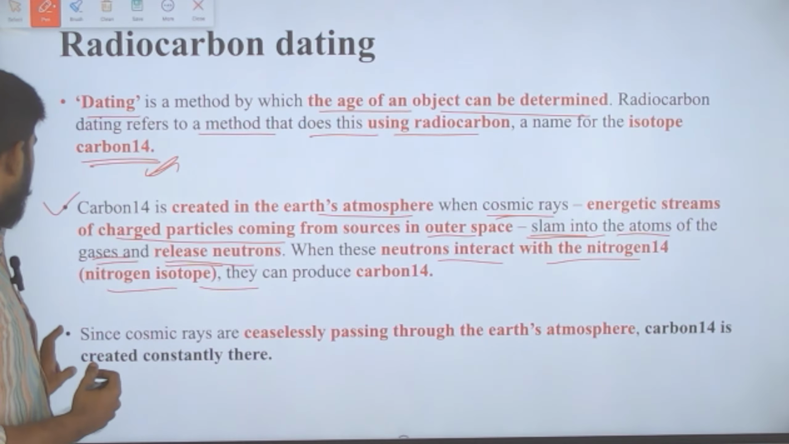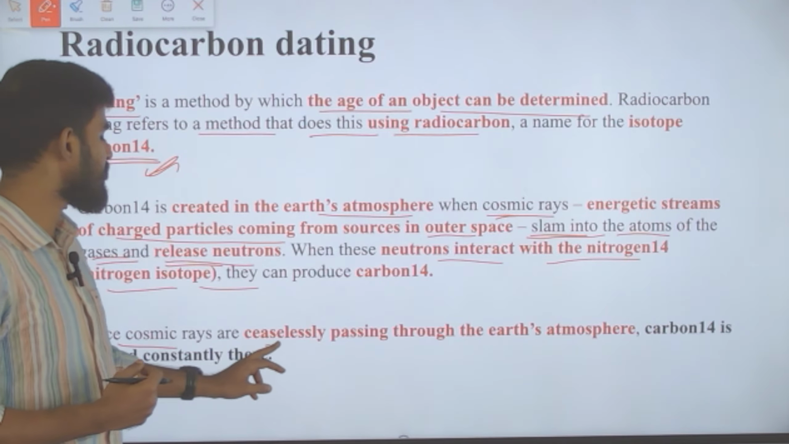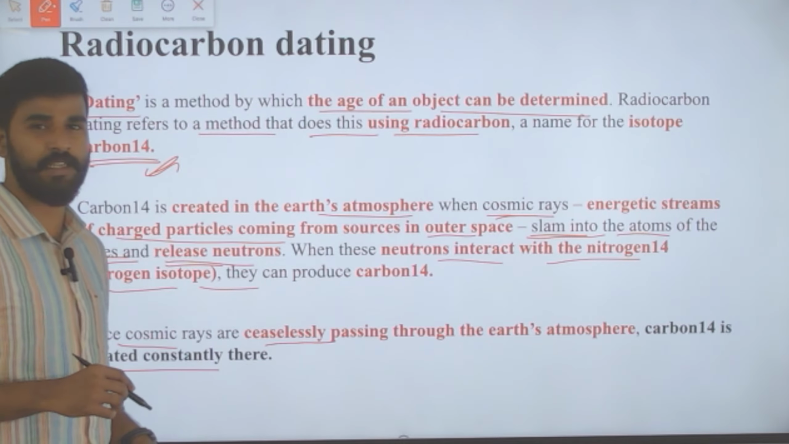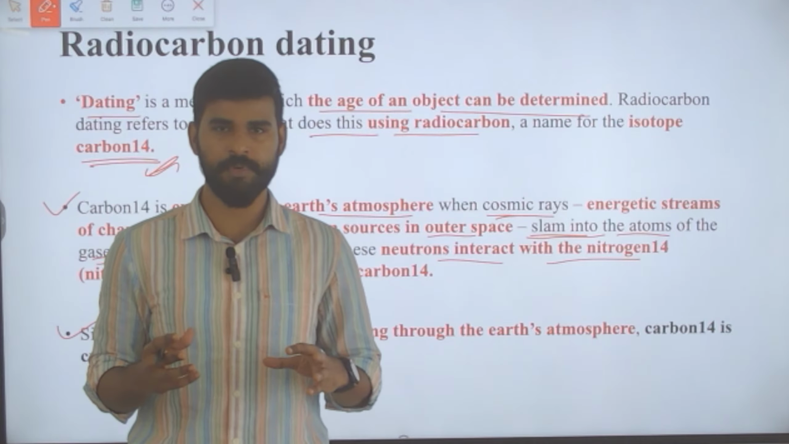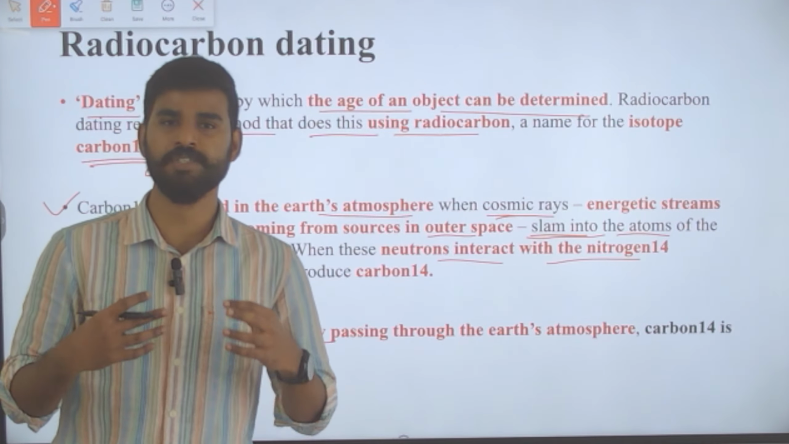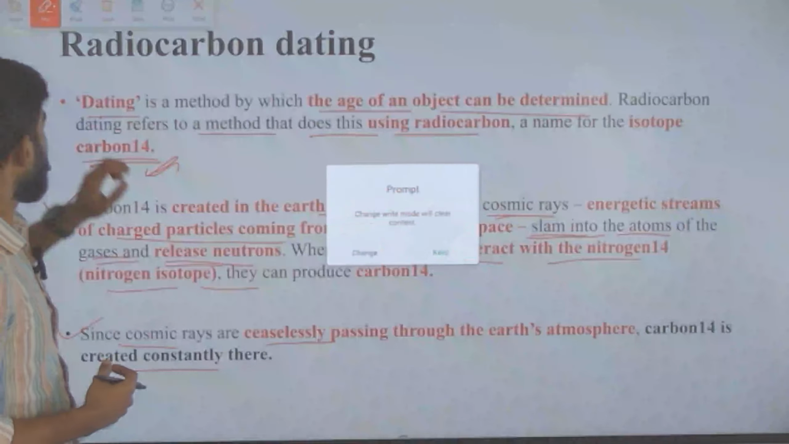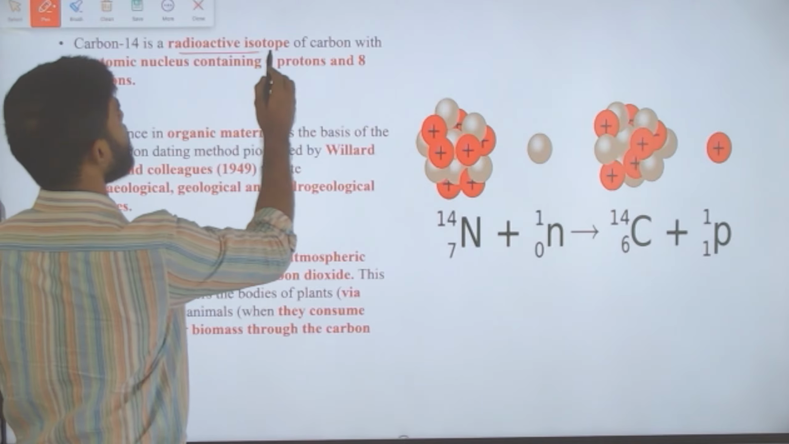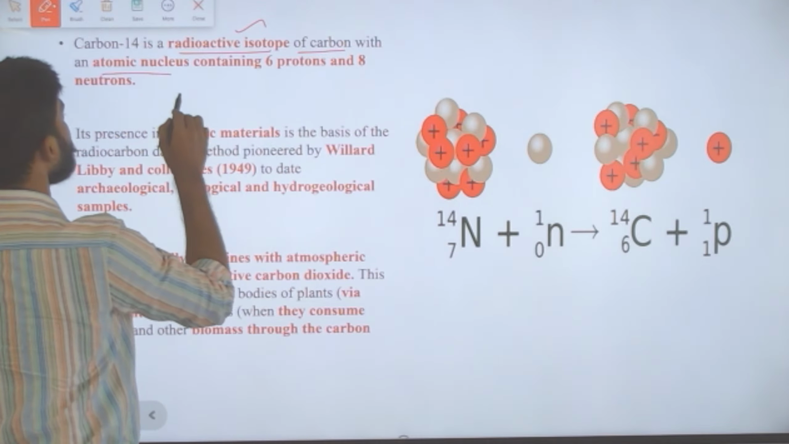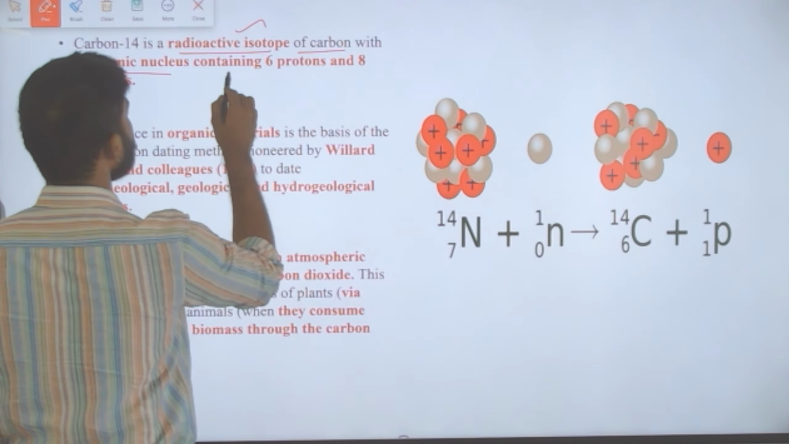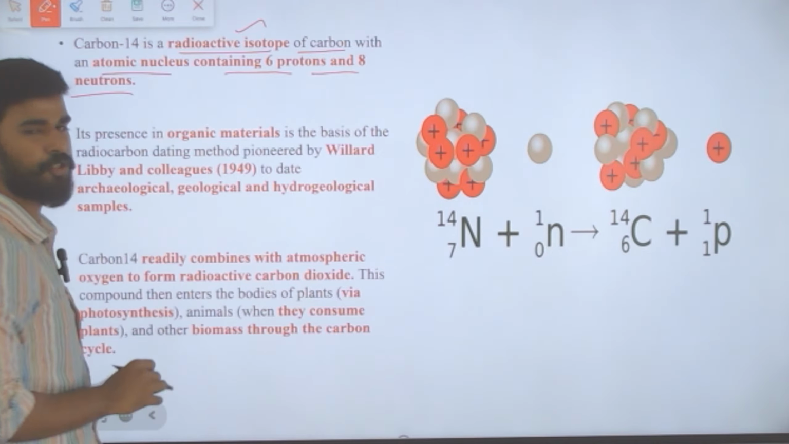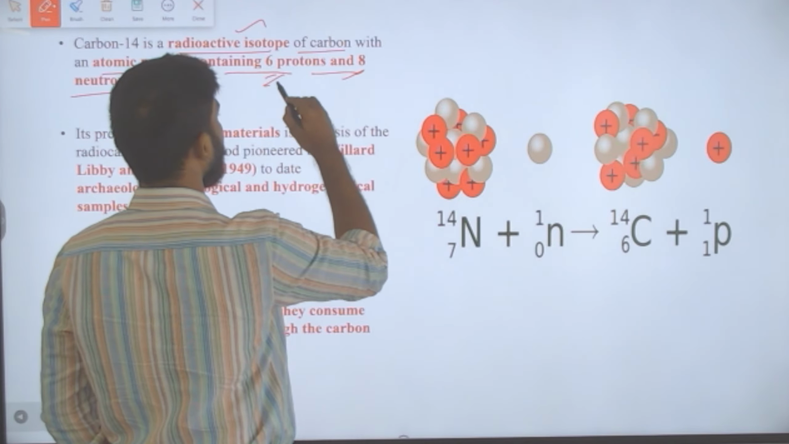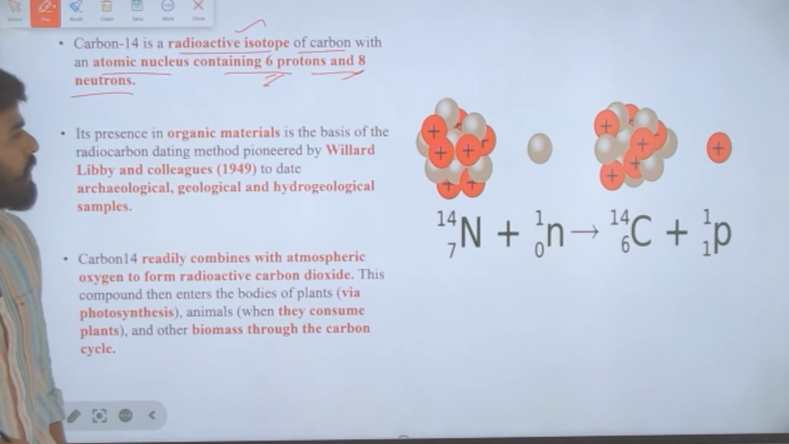Since these cosmic rays are ceaselessly passing through the Earth's atmosphere, carbon 14 is created constantly there, so there is an abundance of carbon 14. It is continuously getting produced. What is carbon 14? It is a radioactive isotope of carbon with an atomic nucleus which contains 6 protons and 8 neutrons. So that is why it is carbon 14: 6 plus 8, 14.